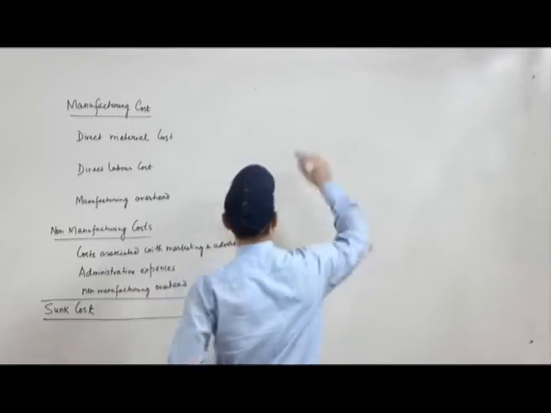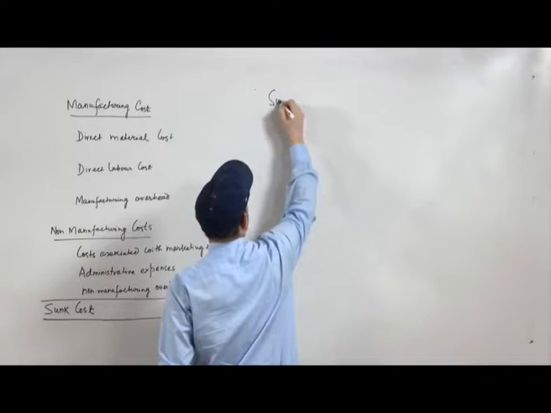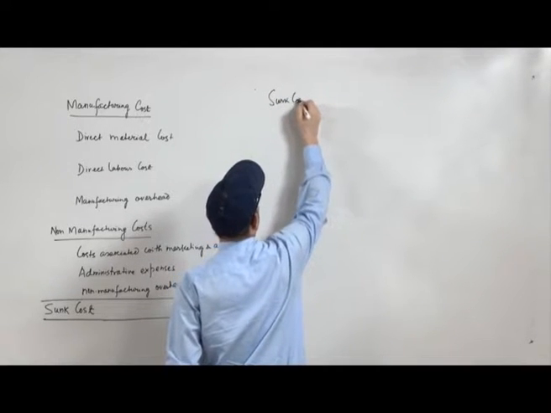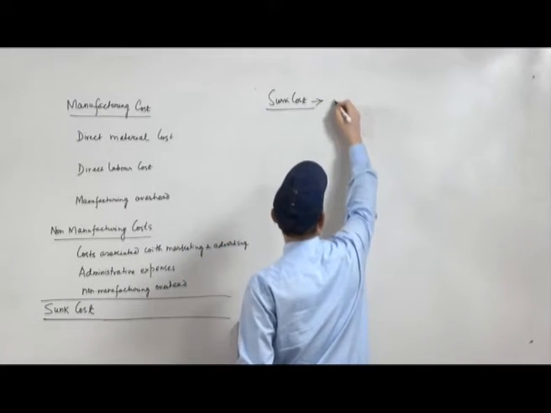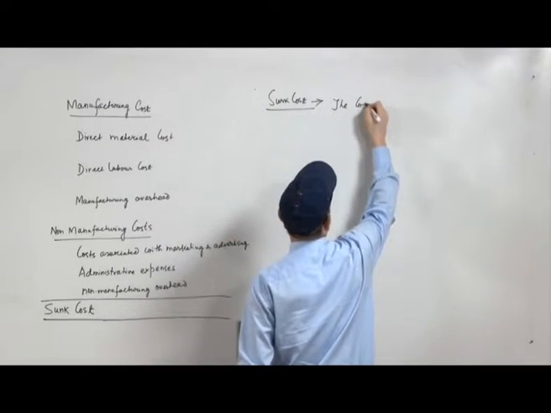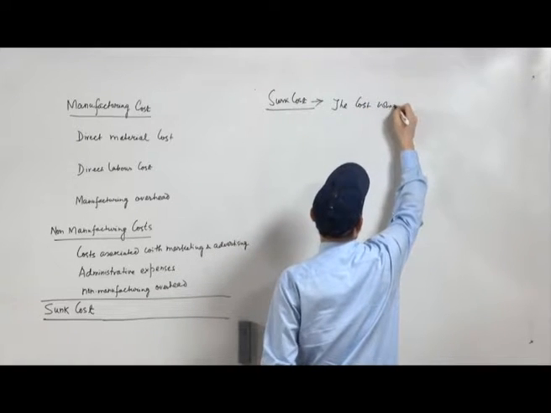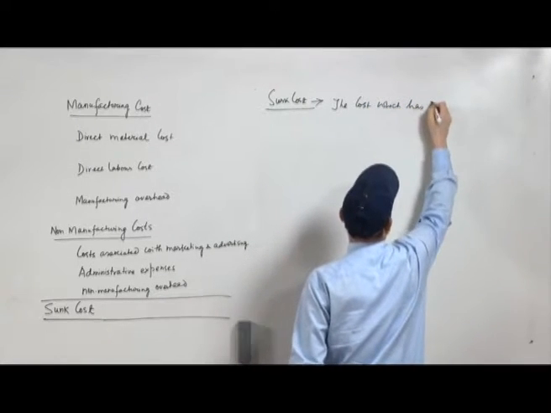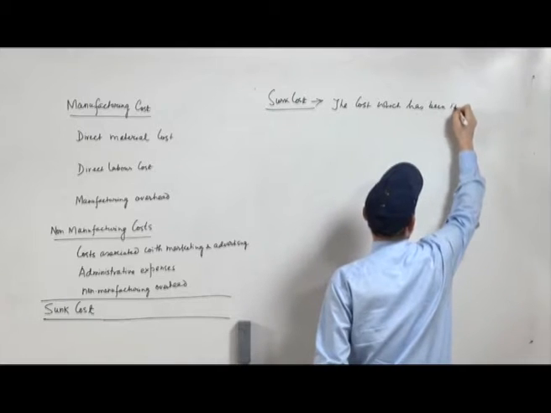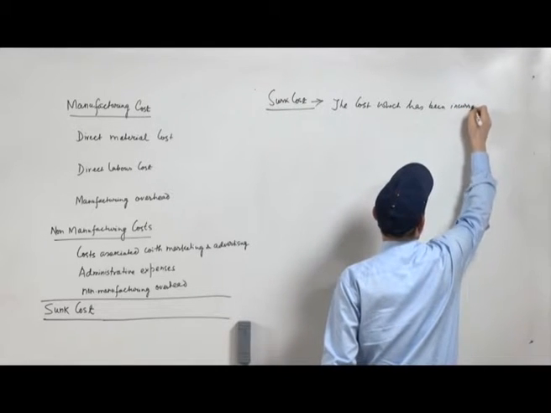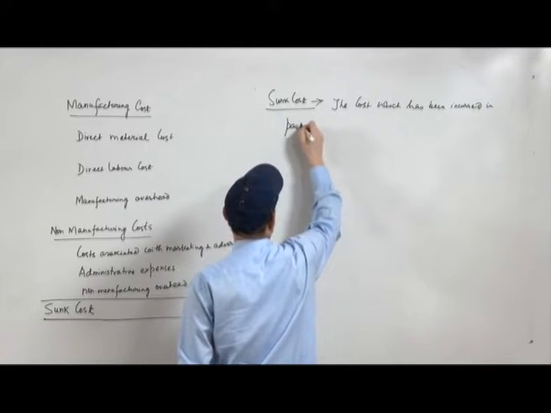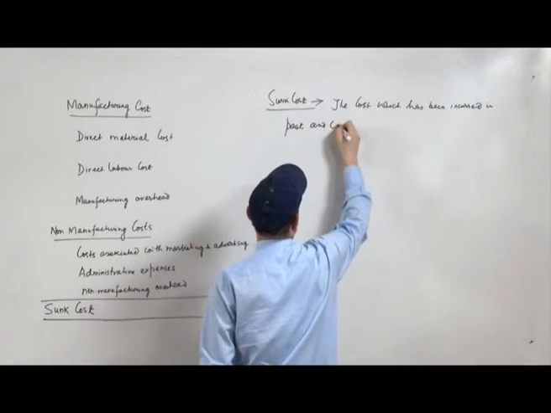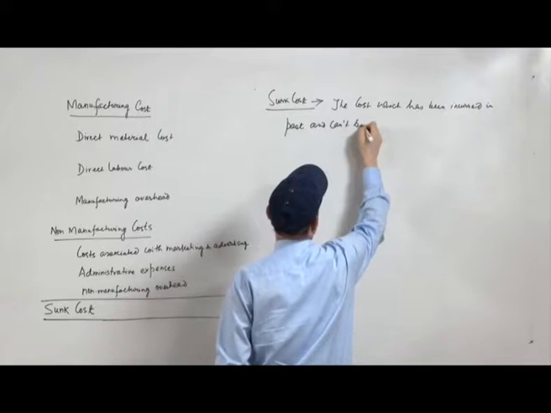So, you have sunk cost: the cost which has been incurred in past and can't be recovered.